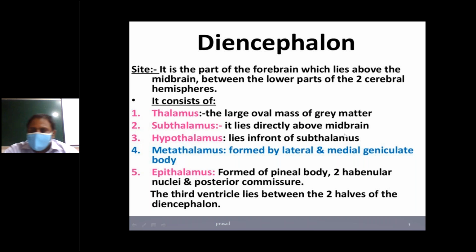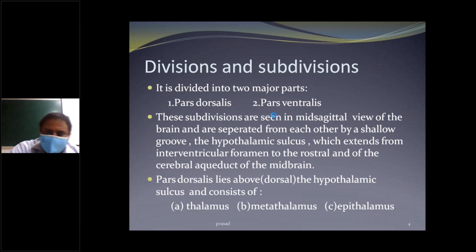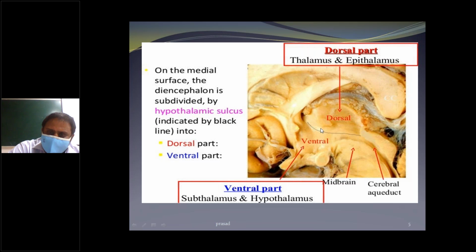Subthalamus is directly above the midbrain, in front of the subthalamus. Metathalamus is formed by the lateral and medial geniculate bodies. Epithalamus forms the pineal body, two habenular nuclei, and the posterior commissure. The third ventricle lies between the two thalami, the septum.